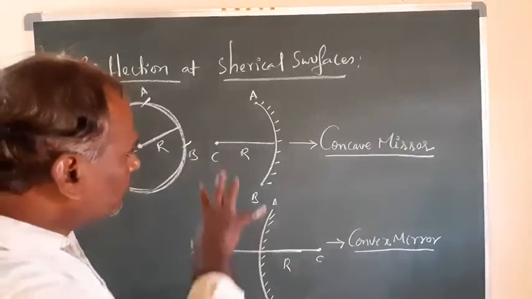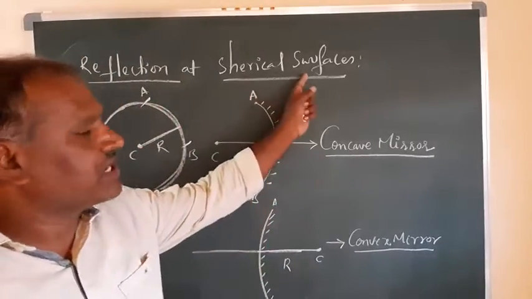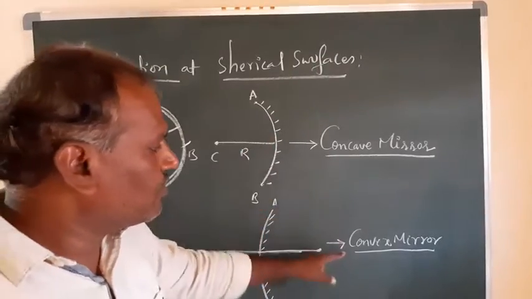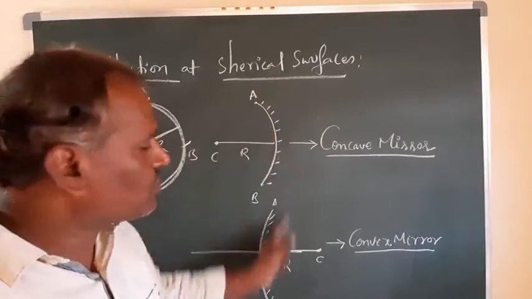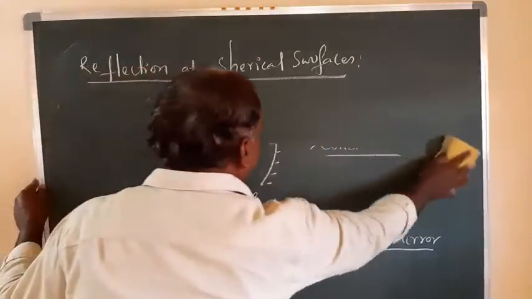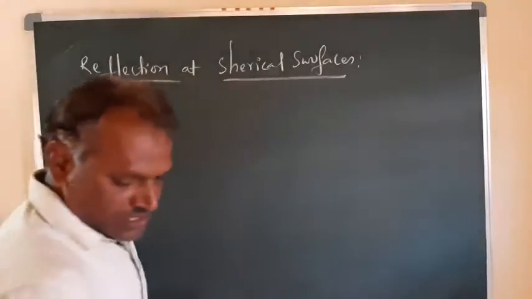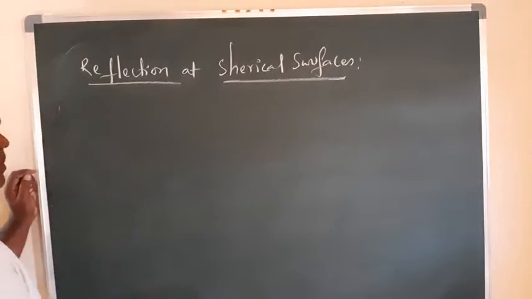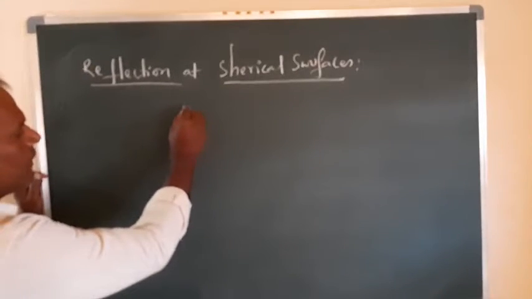And now we require some terminology. I'll explain regarding any one of the mirrors. The terminology is the same for all these spherical surfaces, so we'll discuss the terminology. Now you know what a convex mirror is and what a concave mirror is. These two belong to curved surfaces, and we'll discuss these topics in detail. Okay. So now I'll give you some terminology related to these spherical surfaces, maybe convex or maybe concave. For any one it is the same. So let me take any one of these mirrors. Let it be a concave mirror.